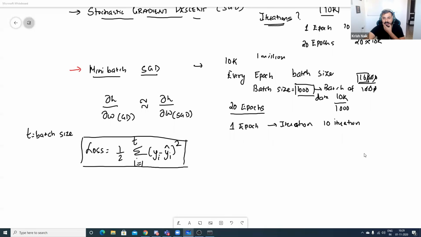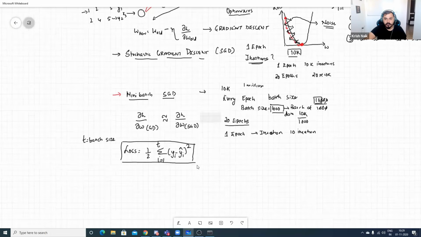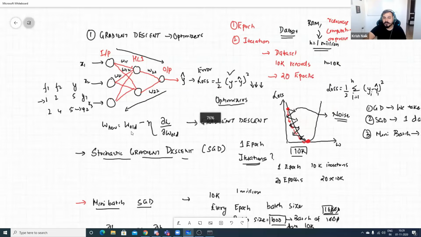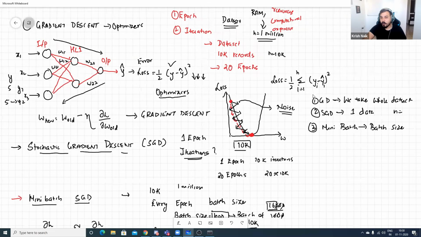I will just repeat it. Now see everybody, please focus over here. I have already explained gradient descent to you. In gradient descent, what we do is we basically do forward and backward propagation. Gradient descent is a kind of optimizer, and in that, you will see that we take the whole data set.